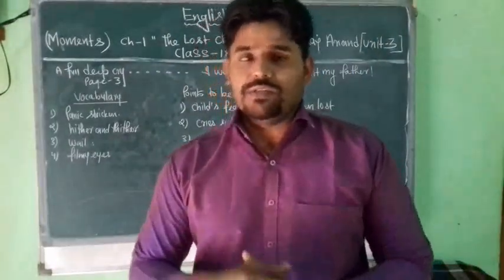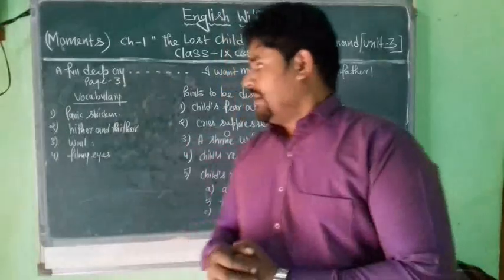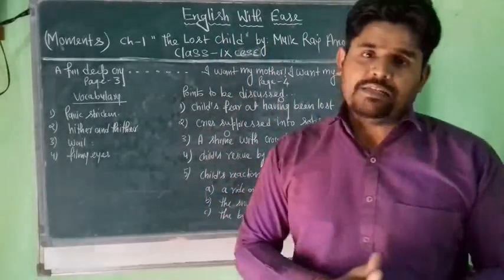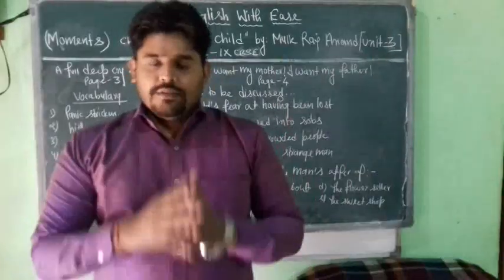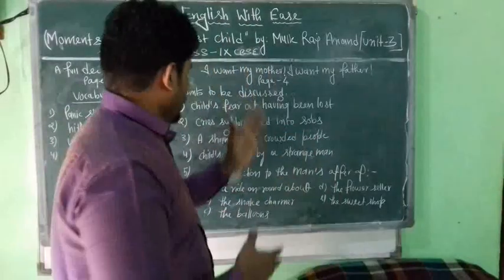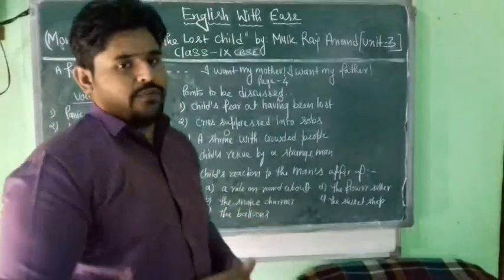Panic stricken means he was full of fear. And this time it was a real fear, because he knew that he had lagged behind from his parents. So students, let us now move on to the explanation of point number 1. Point number 1, child's fear at having been lost.